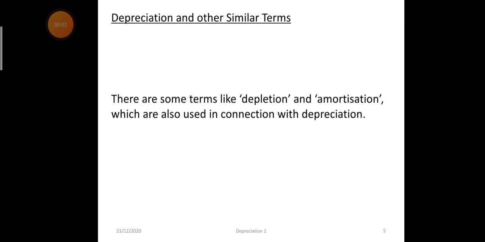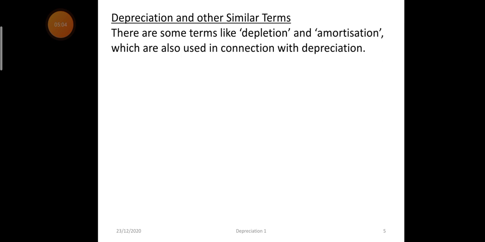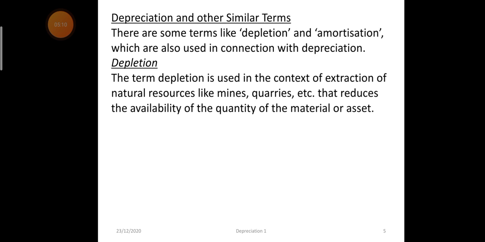And there are some similar terms related to depreciation, like depletion and amortization. Depletion is used for the fall in the value of natural resources like mines and quarries, that reduces the availability of the quantity of material or assets.